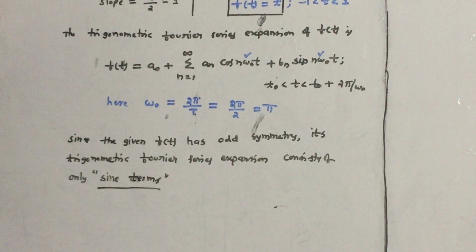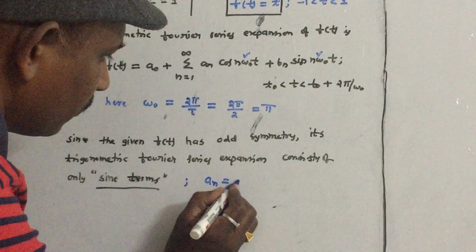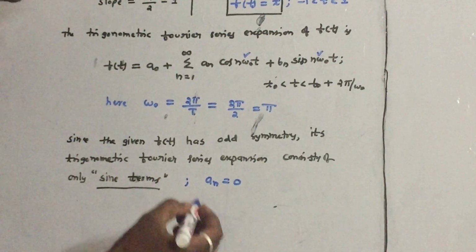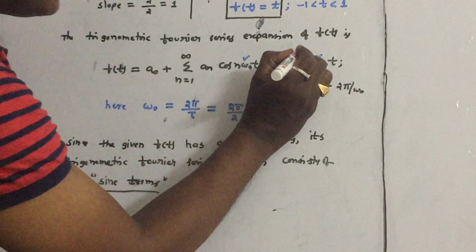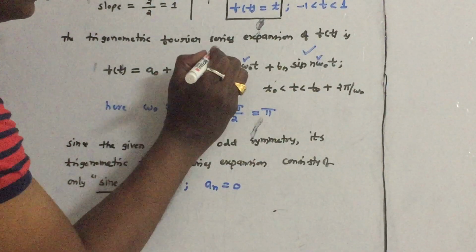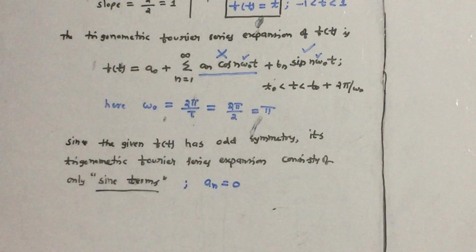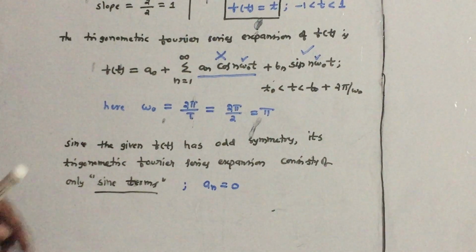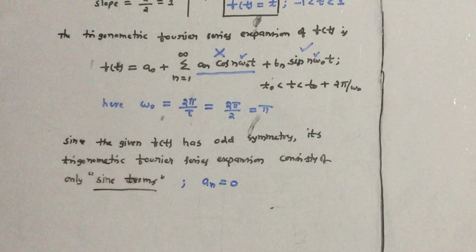So which coefficient is 0? An is equal to 0. In this equation, you can clearly see that since the trigonometric Fourier series expansion consists of only sine terms, the cosine terms are 0. So this entire term is 0. That is what you can observe from the symmetry. Now you have to calculate A0 and Bn, substitute, and the problem will be over.